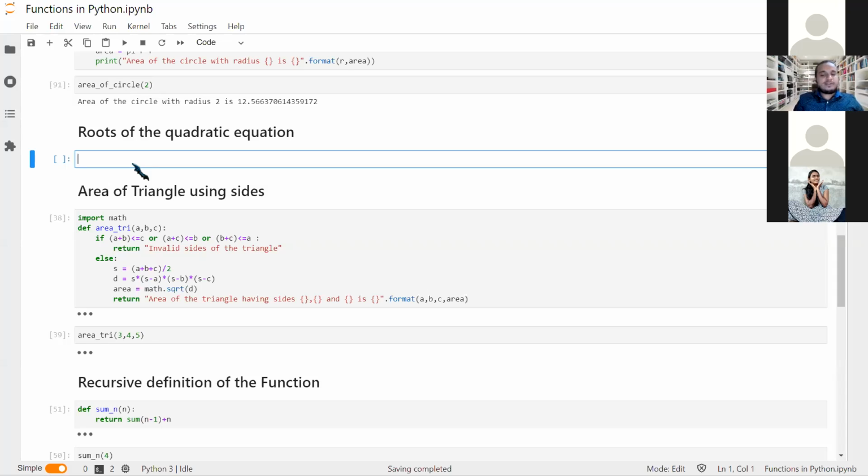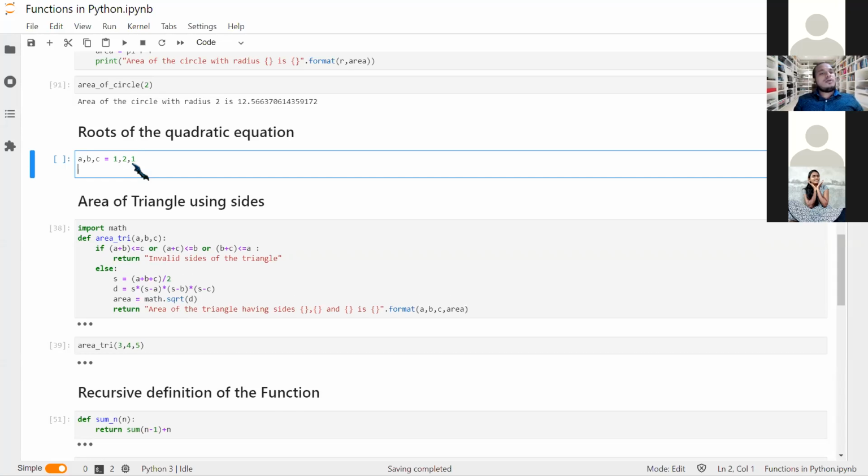For example, we know what x plus 1 the whole square is. That is x square plus 2x plus 1. So I'll take the coefficients as a is equal to 1, so a, b, c is 1, 2, 1. Right, now I have taken this and I'll try to define a function. So we are learning functions. We are not learning how to do the quadratic equations, it would be pretty obvious till now. So I'll just show a few methods.